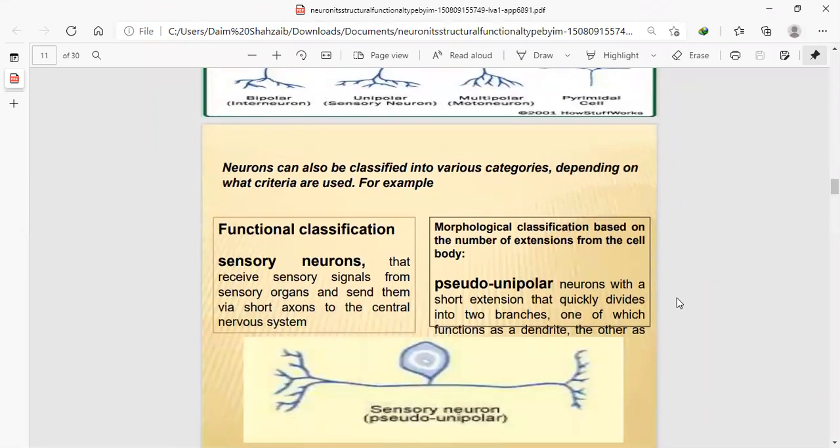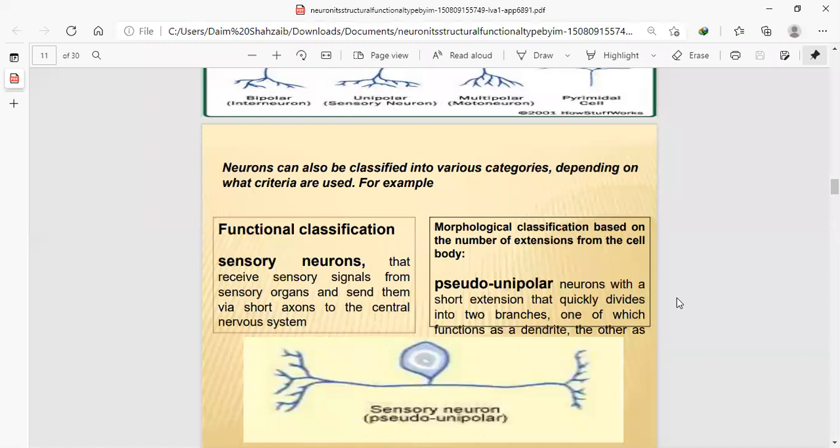The neurons are now classified into various categories. Functional classification: sensory neurons receive sensory signals. When there is the word sensory, it means regarding the senses, regarding touch or feeling something. I touch my body, then my body feels that.